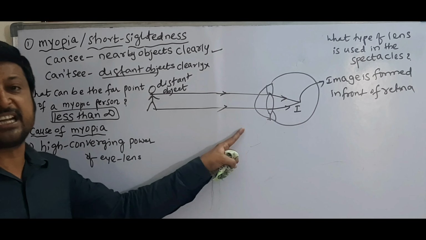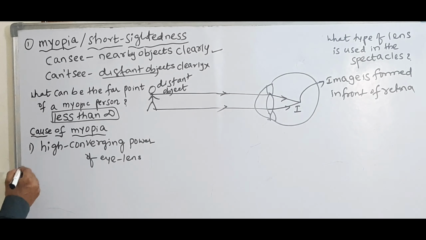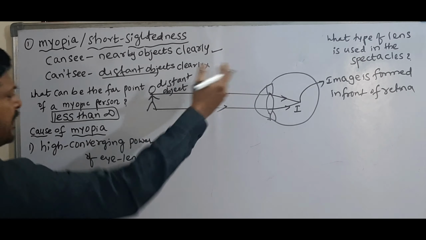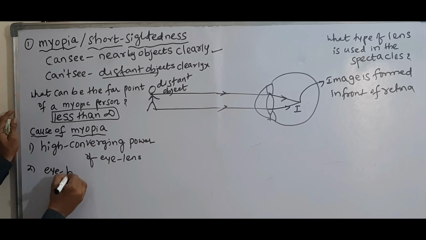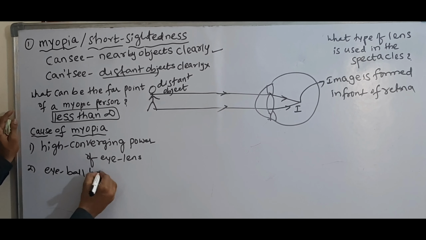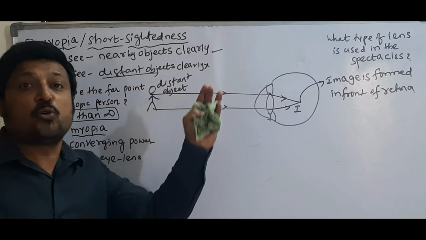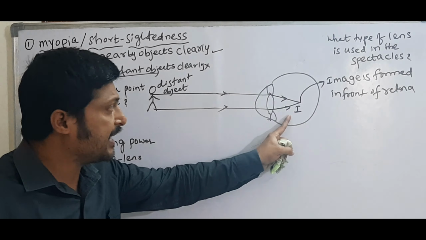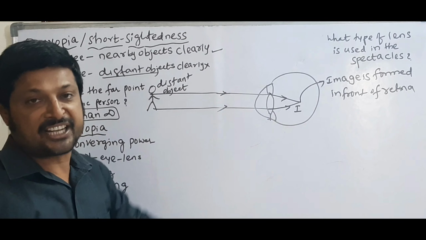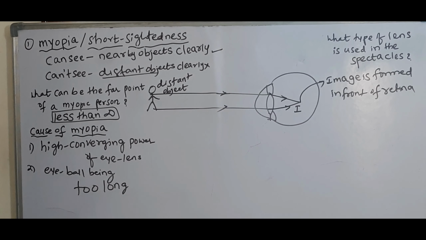Due to high converging power, the image is formed in front of the retina. Next, if you observe the person who is suffering with myopia, their eyeball is too long. The size of the eyeball is too long. So that's why the image is formed in front of the retina. So these are the causes of myopia.